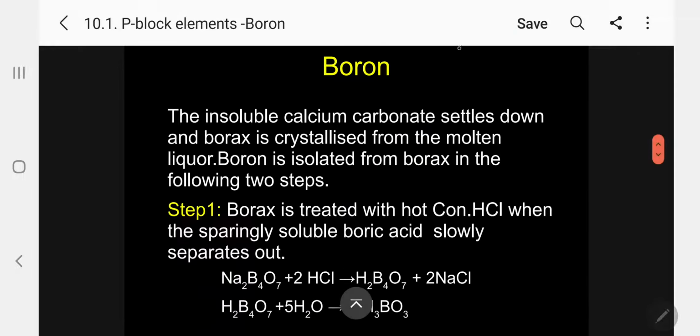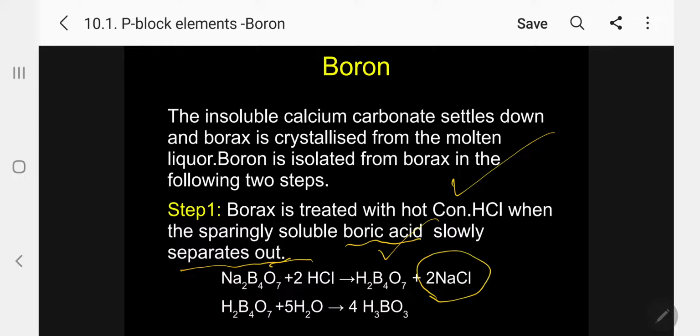Following 2 steps. Step 1. What is the borax? We know already, Na2B4O7. Borax is treated with hot concentrated HCl, when the sparingly soluble boric acid slowly separates out. Just see, on treatment we are getting H2B4O7, the corresponding acid, and sodium chloride separates out. This H2B4O7 undergoes hydrolysis with water to produce boric acid, 4H3BO3. This is step 1.